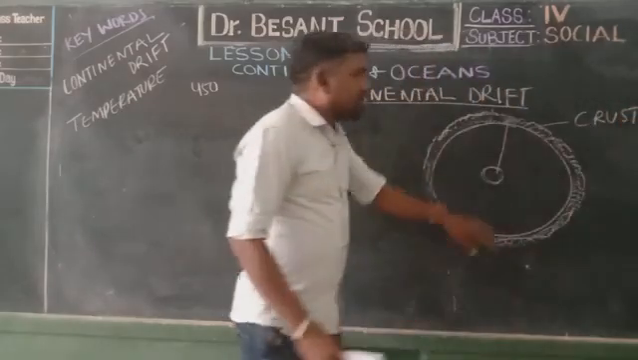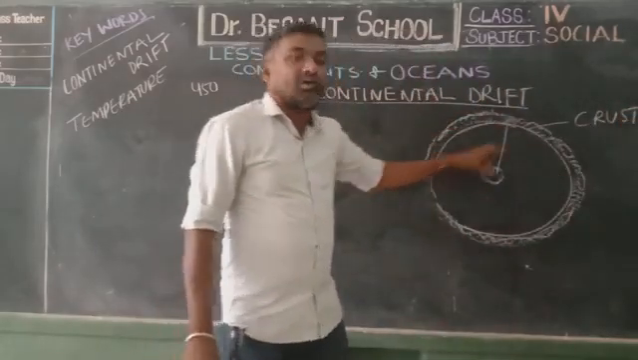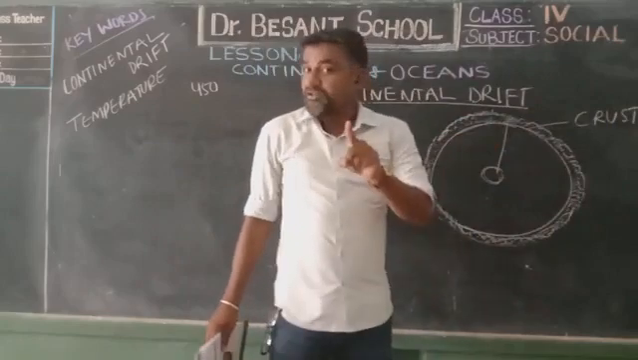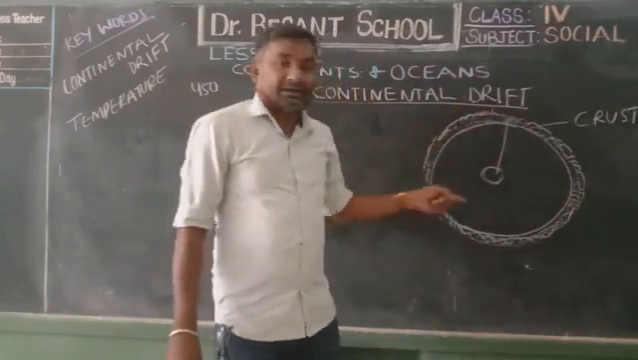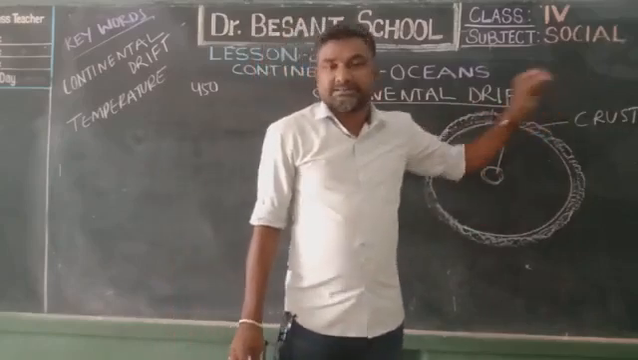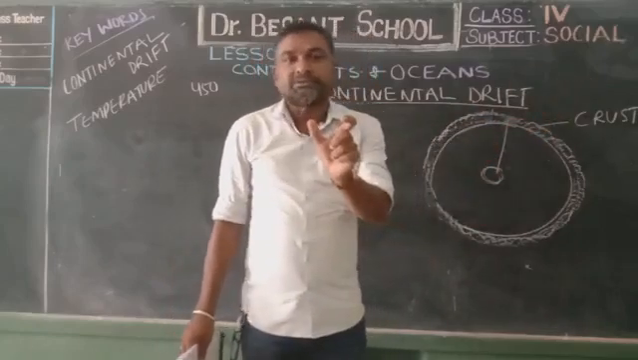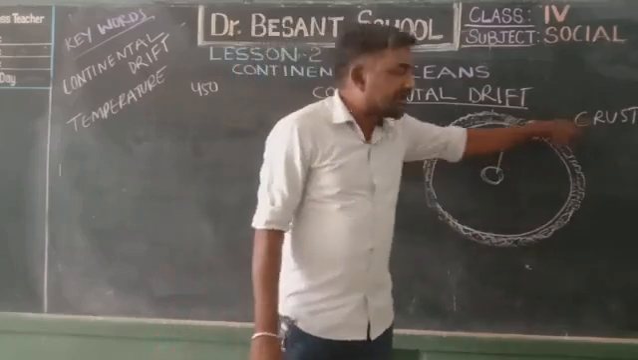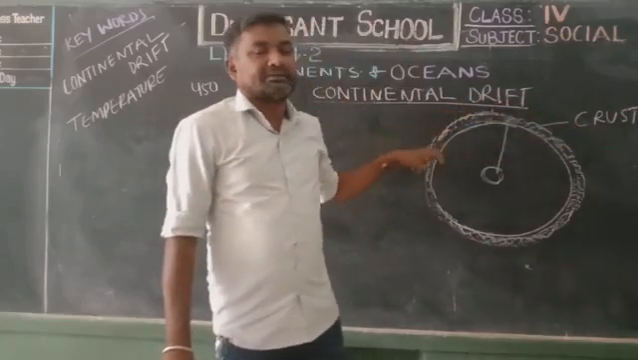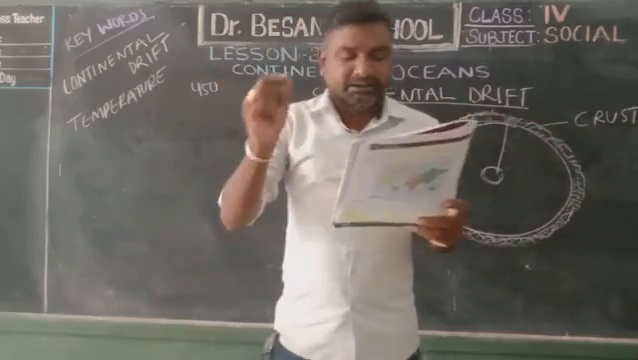The outermost layer of the earth is called the crust. So clear enough? What is called a crust? The outermost layer of the earth's surface is called the crust. It's very important. It comes as a 1 mark question in the examination. What is called the crust? The outermost layer of the earth is called the crust.